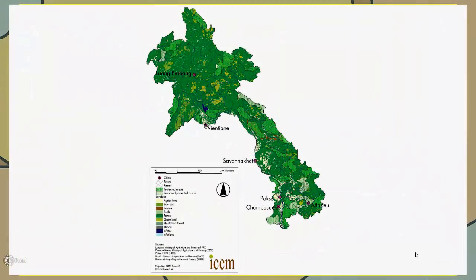Our third visual representation of land cover is from Laos's Ministry of Agriculture and Forestry. Whereas this is an official map provided by the Laotian government, it is more broad and not as clearly defined as the map provided by the Global Land Cover Project. This is very telling of the amount and quality of data available directly from the Laotian government that we were able to find during our research.